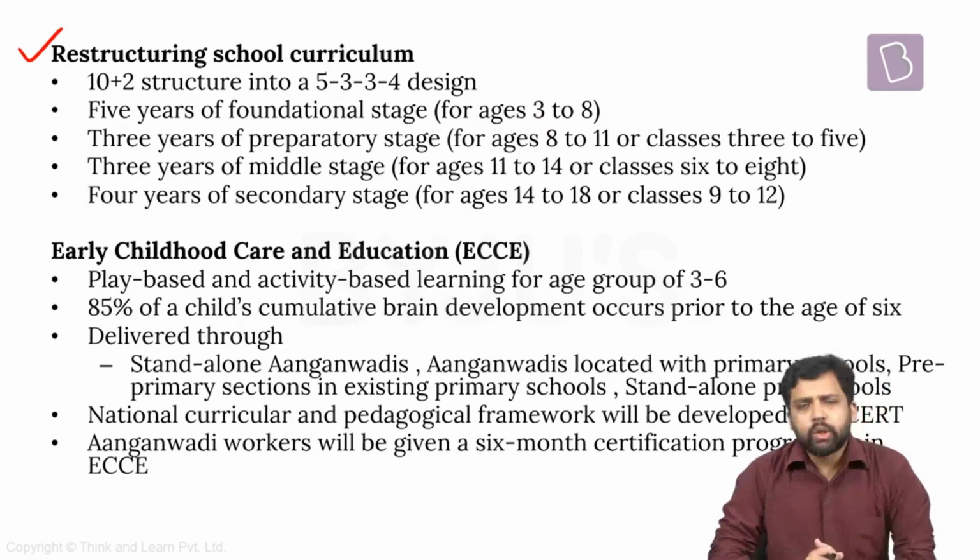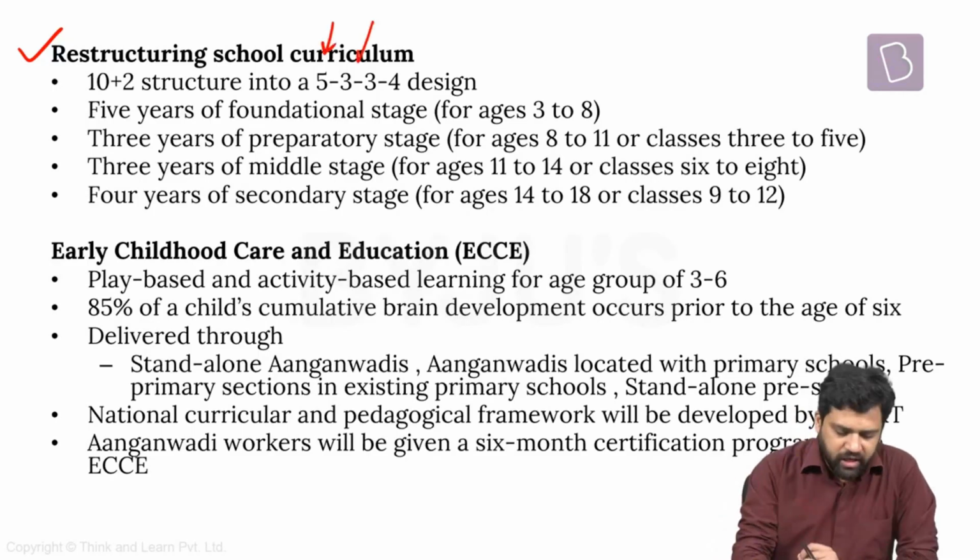First thing, the National Education Policy talks about restructuring the school curriculum. At present, the kind of model that we have, 10+2, first 10 years of education, standard 1 to standard 10, and then you have the plus 2, 11 and 12 standard. Now, what they're saying is we need to revamp it, and we need to divide it into 4 stages, and they're saying that we should have a 5-3-3-4 model.